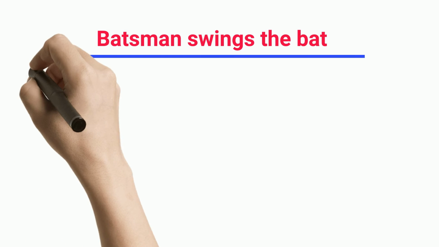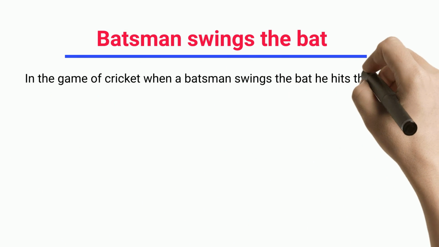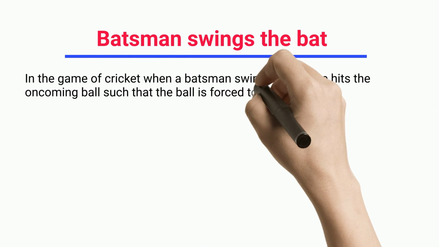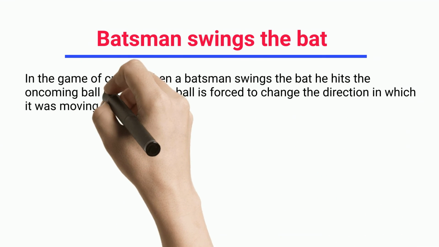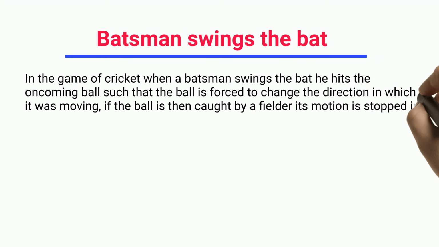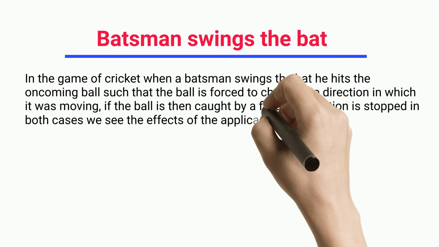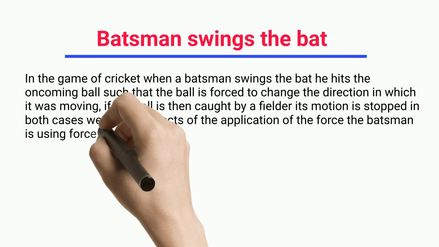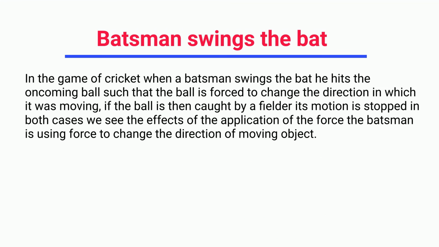Batsman swings the bat. In the game of cricket, when a batsman swings the bat, he hits the oncoming ball such that the ball is forced to change the direction in which it was moving. If the ball is then caught by a fielder, its motion is stopped. In both cases, we see the effects of the application of force. The batsman is using force to change the direction of a moving object.